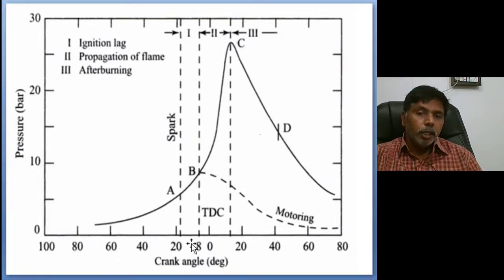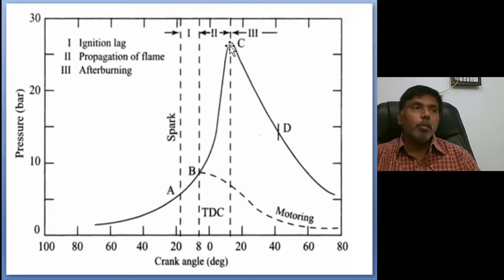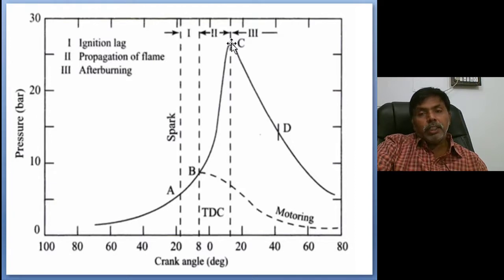You see, the spark is initiated 20 degrees before TDC, the flame front is created 8 degrees before TDC, then the flame front propagates in the cylinder based on its velocity. The velocity is achieved based on the pressure difference between the burned fuel and unburned fuel. At the end of the stage we reach the peak pressure and peak temperature. Once it reaches peak pressure and peak temperature, the piston has already started moving from TDC to BDC, and the pressure drop will take place.